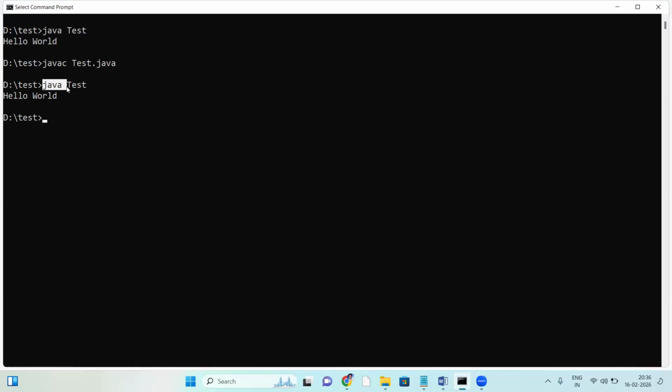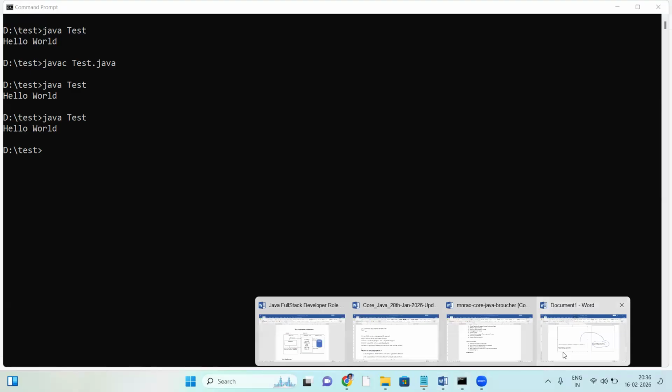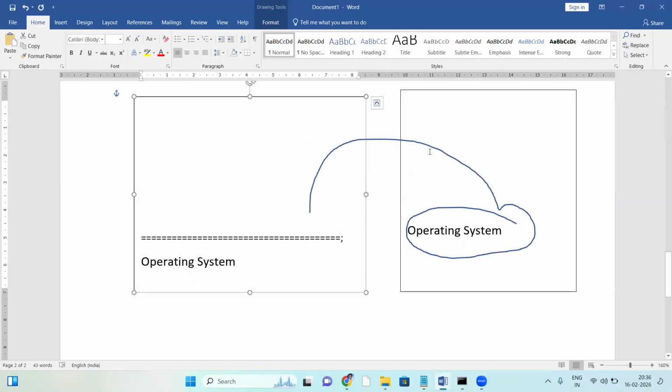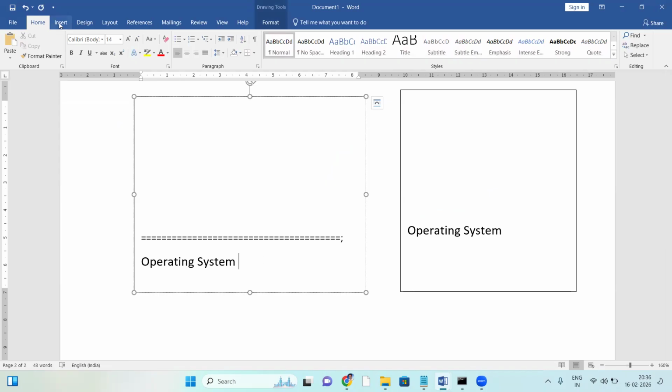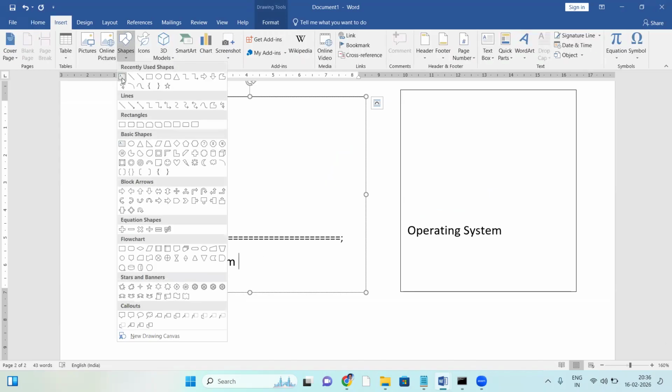Java means JVM. Once you submit a request like this, what happens? The request at the command prompt simply goes to the OS. The OS receives your request, and on receiving the request, the OS allocates one memory space.